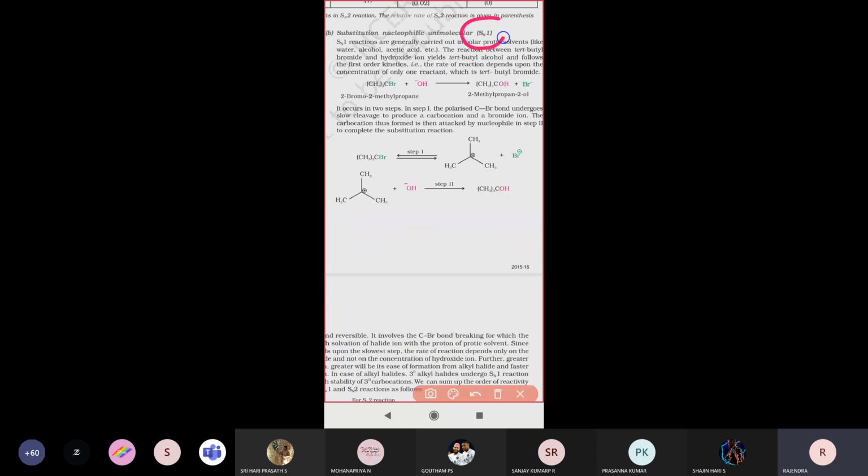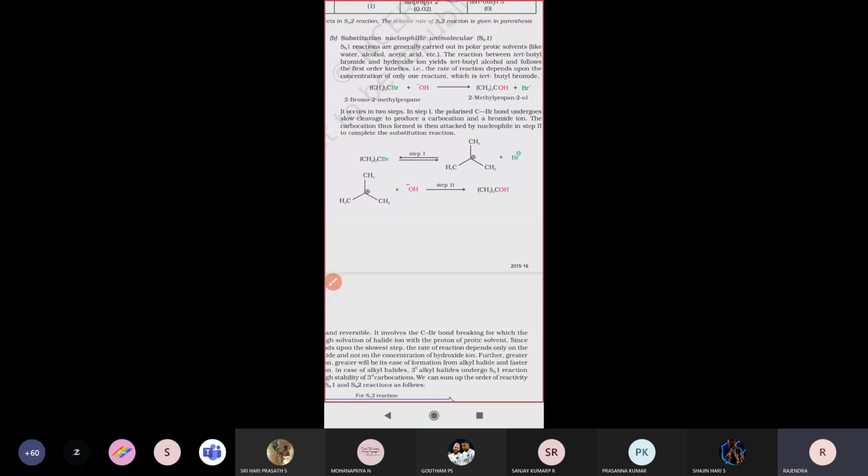Just now I told you that the SN1 mechanism is nothing but a unimolecular nucleophilic substitution reaction. That means the rate of reaction depends only on the concentration of one reactant.